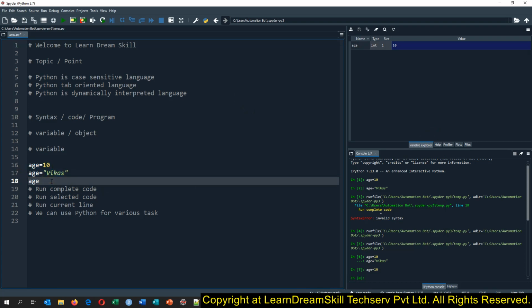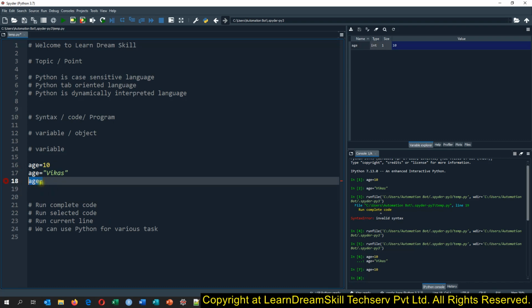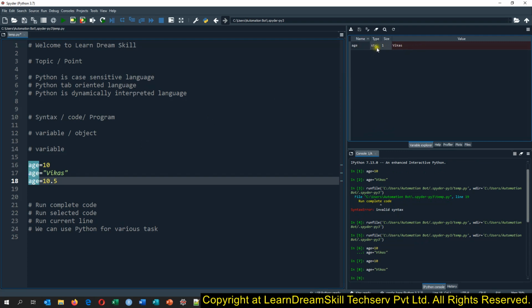So suppose I'm assigning some value to this object, 10.5. Now notice, when I ran this code earlier it showed str.